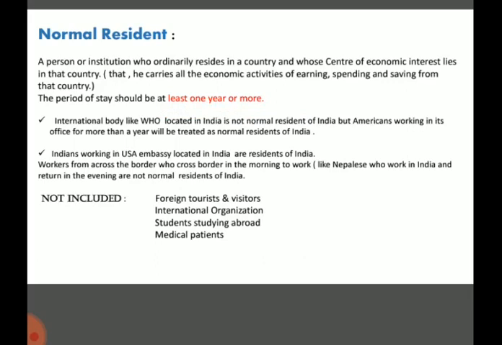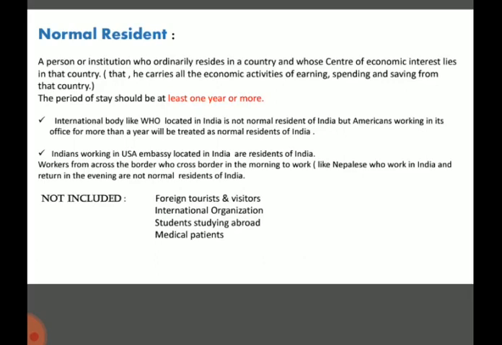Now we will see an example here, like WHO, the international body. The office itself will not be called a normal resident, but the Americans working there.